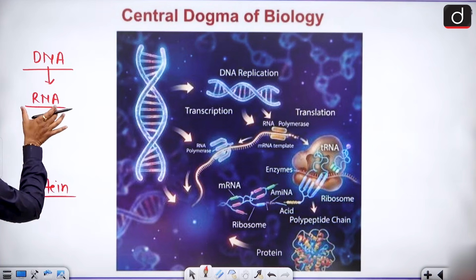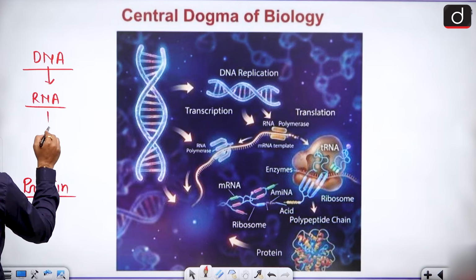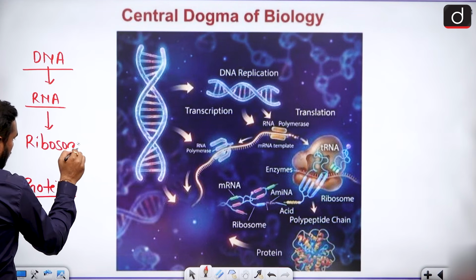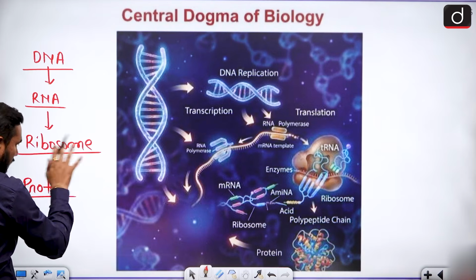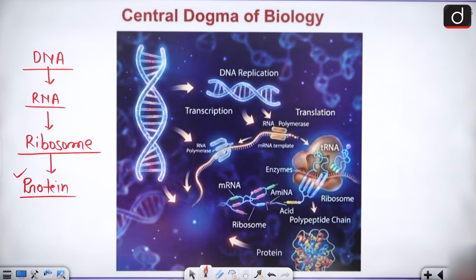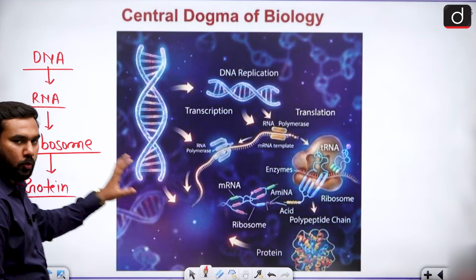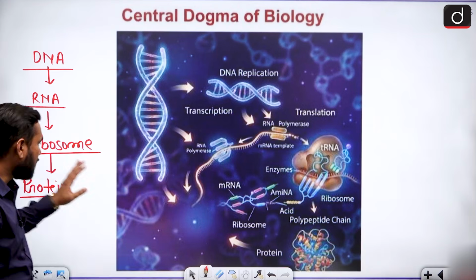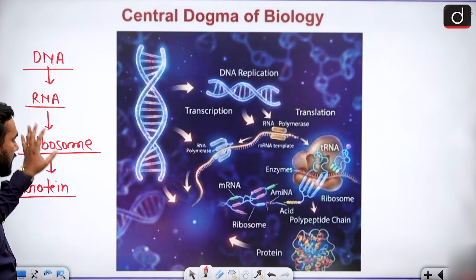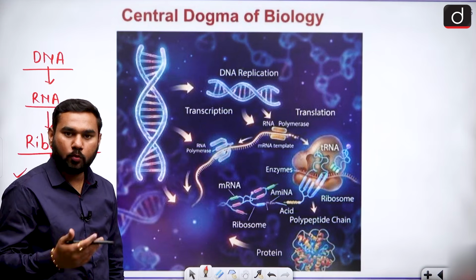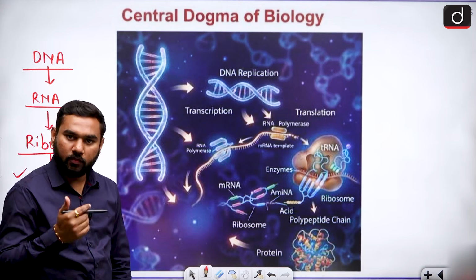So first DNA forms RNA, and this RNA gives the information to the ribosome, which is basically known as the factory of protein. Now the protein is made in your cell, and this whole process is controlled by some enzymes. Every living being has this simple process, and this is known as the basic life process. That's why this is known as the central dogma. It means it is present in every living being.